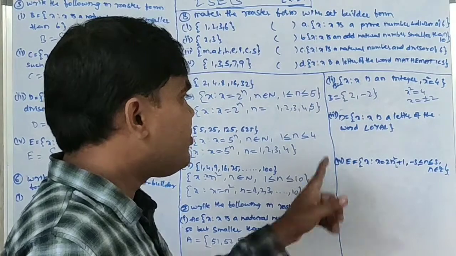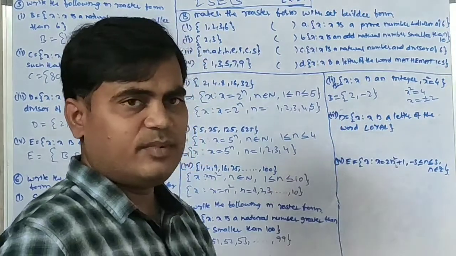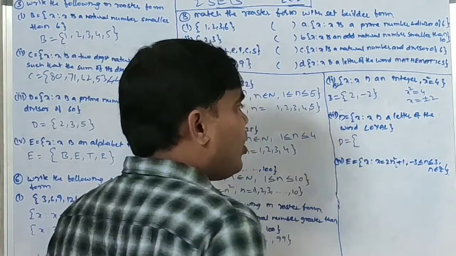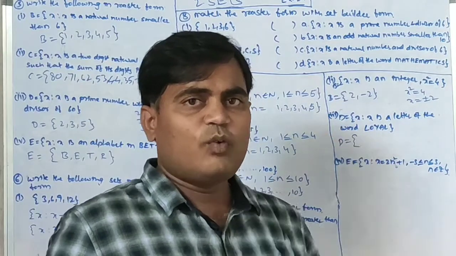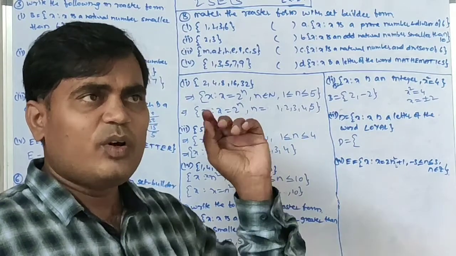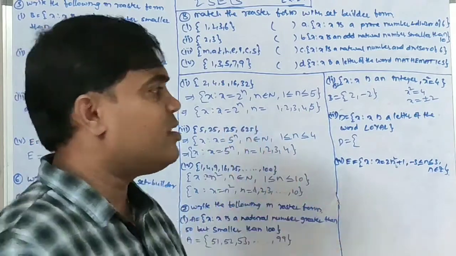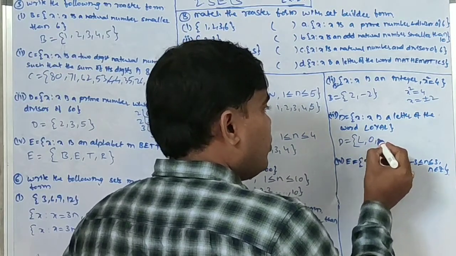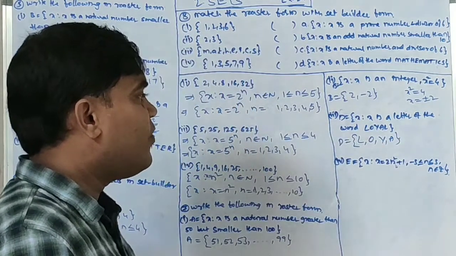Okay, next D equal to x such that x is a letter of the word loyal. So we are taking the letters of the word. Observing the letters in the word loyal: L, O, Y, A, L. However many times a letter came, we must write it only once. L came 2 times, but I want to write it only once. O, Y, A. So L, O, Y, A is the required answer.